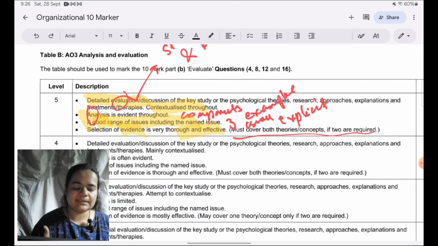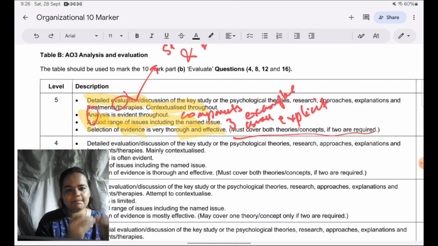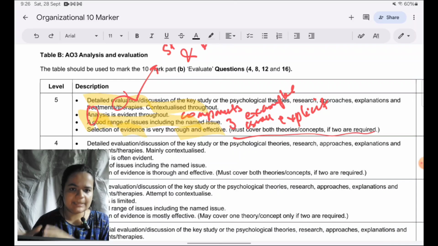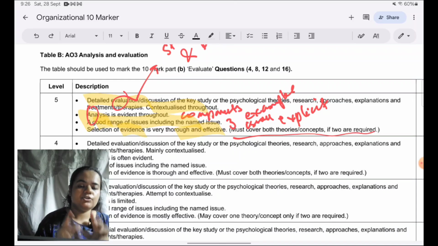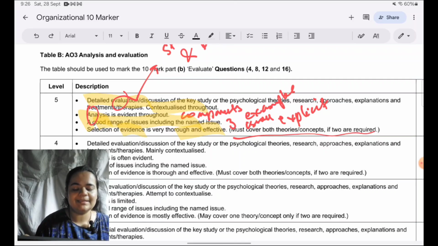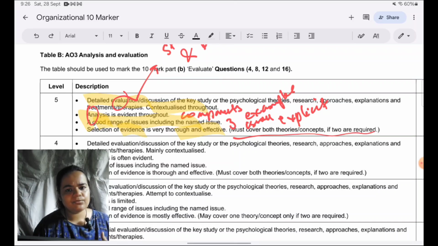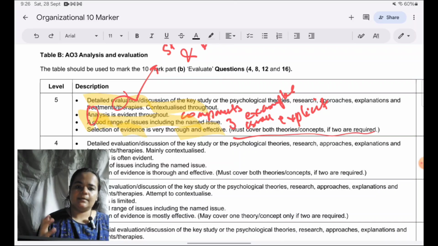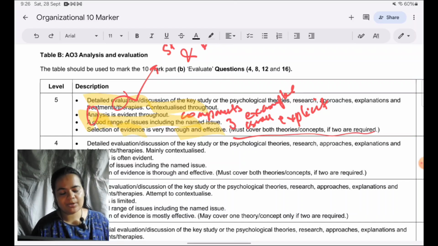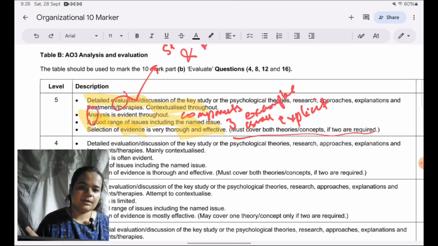Make sure analysis is there. Make sure that you are taking specific parts of the theory or the study and linking it to the point which you're making, the issue or debate which you've taken up. And make sure you're covering all the concepts, all the studies, sample studies, whatever is given under that theory, any test is given, you're covering that at least in one of the paragraphs. You don't have to include it in every point. So let's say you are covering Maslow's theory and Seidner study. We are not saying in every paragraph that you're evaluating Maslow, you have to only give a point from Seidner. But somewhere it needs to be there. It cannot be totally missing from your answer. So at least in one of the points you cover that.